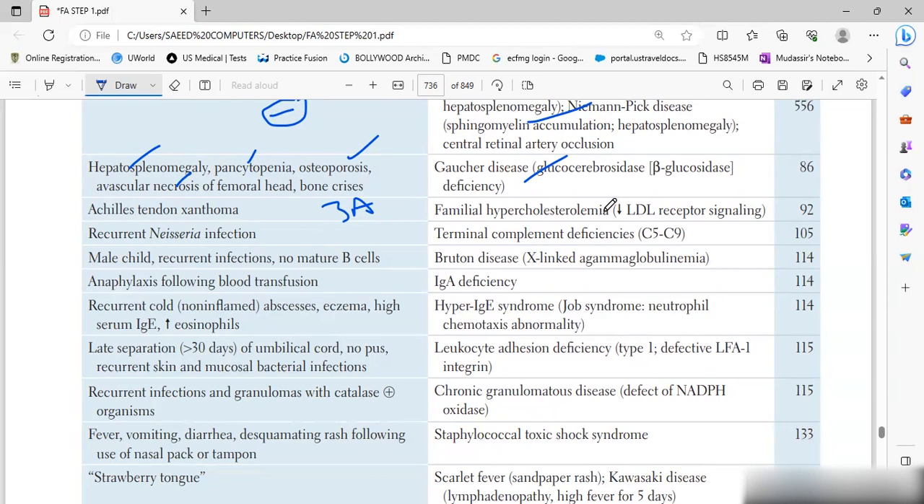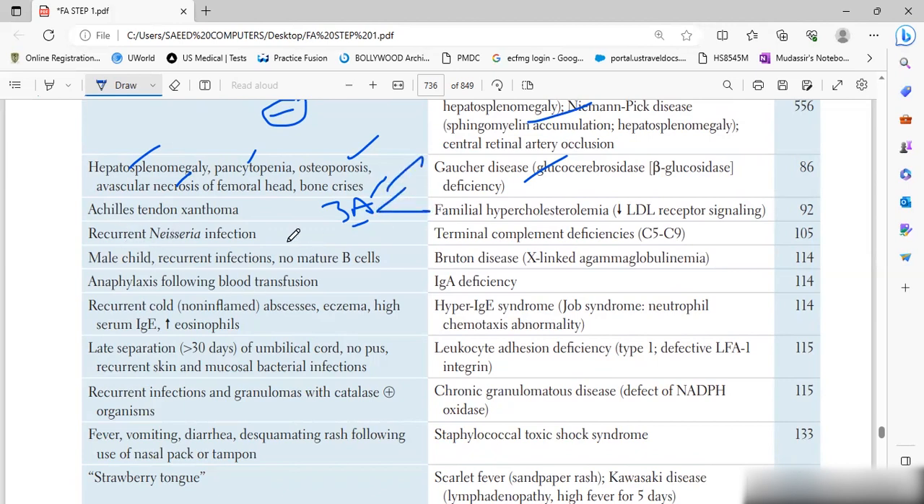The mnemonic is two. You will have decreased LDL receptor signaling, either decreased LDL receptor or increased PCSK9. So in this period, you have the 3 As: increased atherosclerosis, early onset of MI, increased xanthelasma and tendon xanthoma, and corneal arcus. That is the 3A mnemonic.